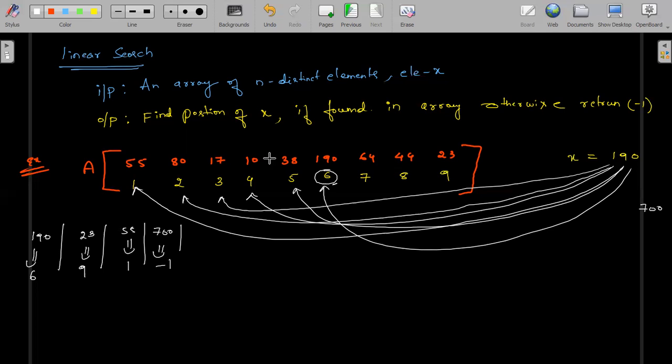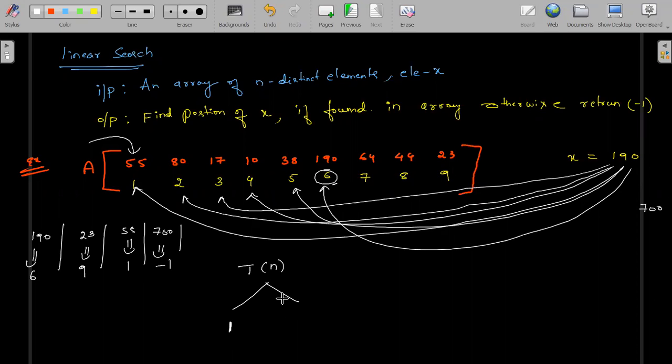Now, sir, everything is fine, no problem about all these things, but how to find the best case, average case, and worst case? That is what. So consider this number of elements, all these things, I'm going to take it as a function T(n). So we're going to say the best case here. Suppose, for example, 55: at the first index itself, you are getting the value 55. Consider in place of 190, if you have 55, at the first initial moment itself you are getting this element. It is nothing but the best case.